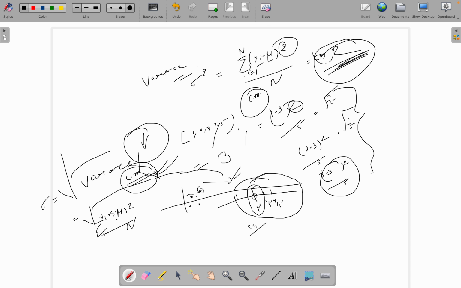Okay, so this will be nearer values, and this is more sparse values, the variance.